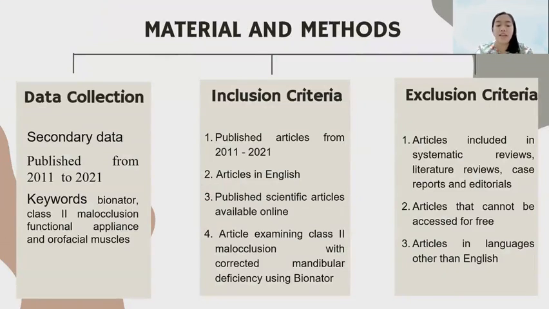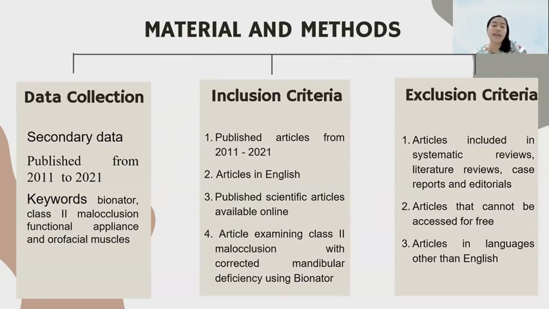Data collection was carried out by searching literature on article search sites, namely Google Search, PubMed, Cochrane, Wiley, Google Scholar, and ScienceDirect, published from 2011 to 2021. The search was carried out in March to April 2021. The data used in this research is secondary data. The search was carried out systematically using the keywords Bionator, class 2 malocclusion, functional appliance, and orofacial muscle.